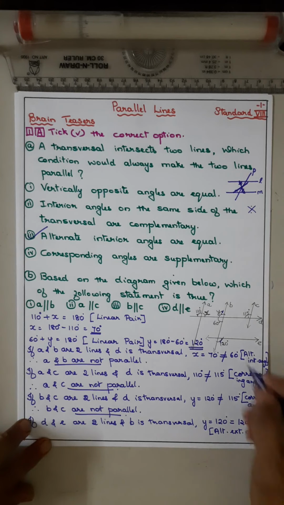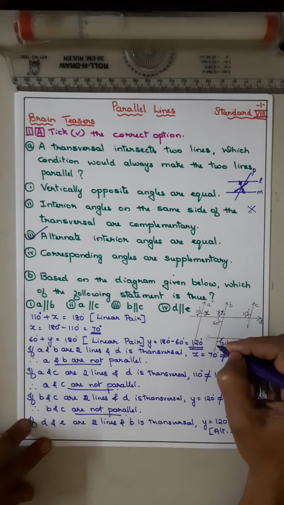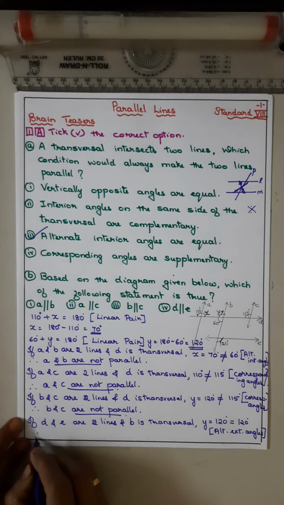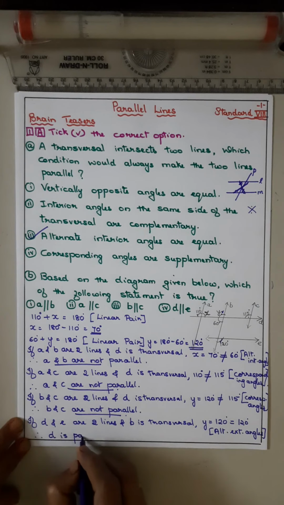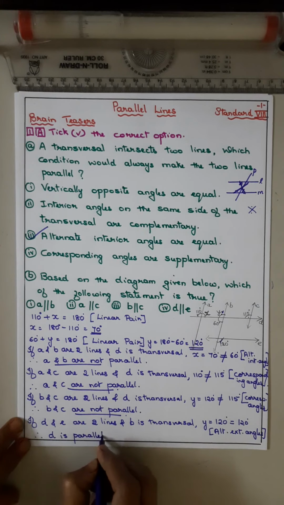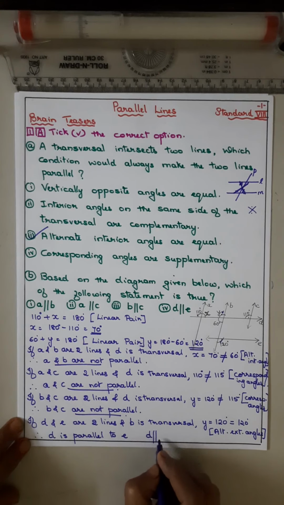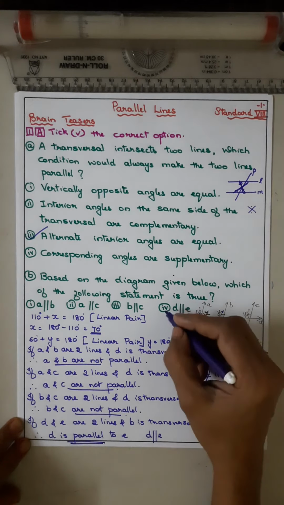See, alternate interior is inside the parallel lines. Exterior is outside the parallel lines. So they are also equal. So which is the correct option? D is parallel to E. That is D parallel to E. Which is the option? Fourth option.